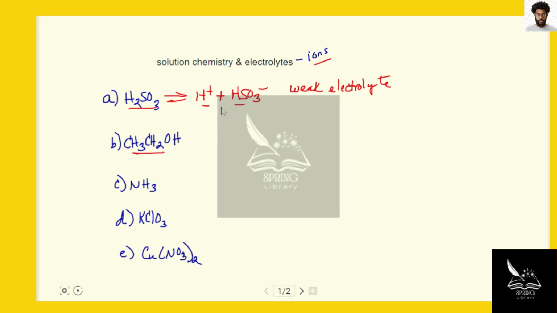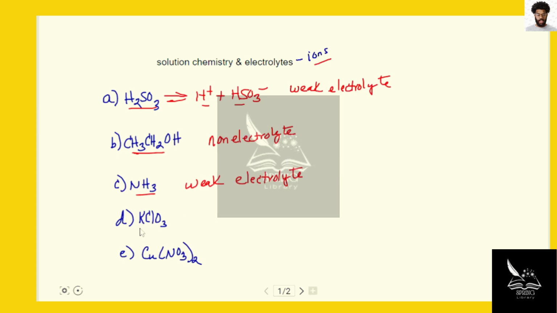This is ethanol. Ethanol doesn't dissociate into ions at all when it's dissolved in water, so it would be a non-electrolyte. Ammonia is a weak base, so it will furnish some ions, like the example of the weak acid above, but a lot of it will also stay in its molecular form and will only furnish a small percentage of ions in solution. So like the weak acid above, the weak base, ammonia, is a weak electrolyte.